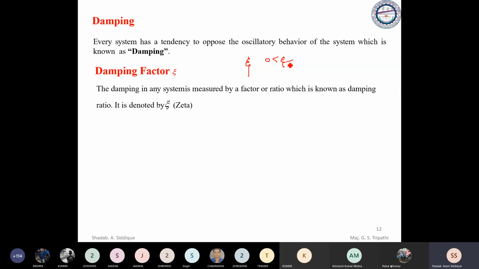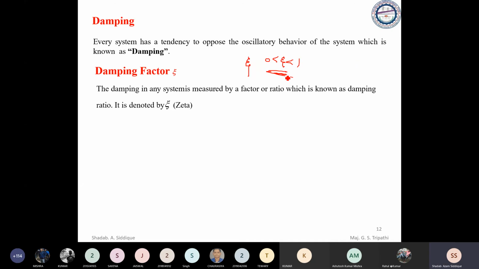We will see in detail: if it is ranging from 0 to 1, then what will happen? If zeta is equal to 0, then what will happen? If zeta is greater than 1, then what will happen? We will see all these zeta variations in detail when we study the second order system.